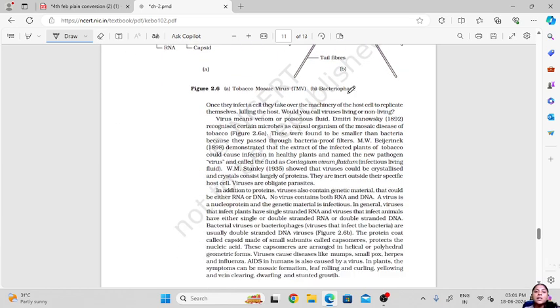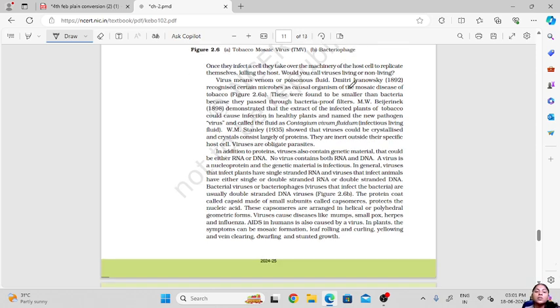So what they do, they infect other cells, okay, the plant cell or the animal cell, and once they infect these cells, they will take over the machinery of the host cell and try to replicate themselves.